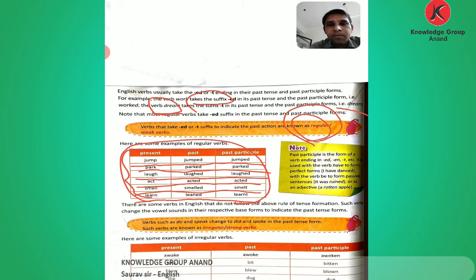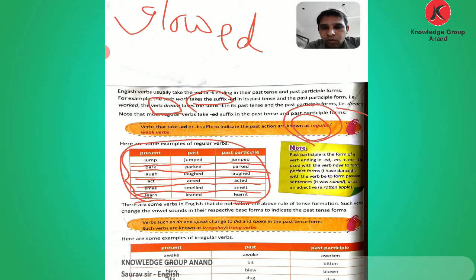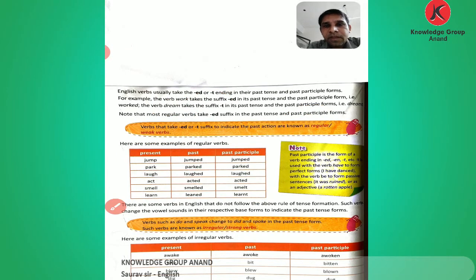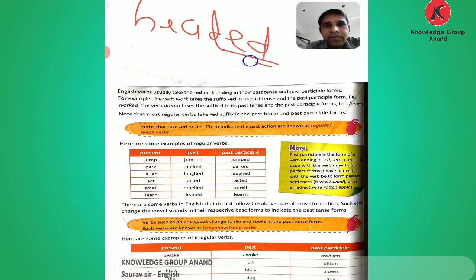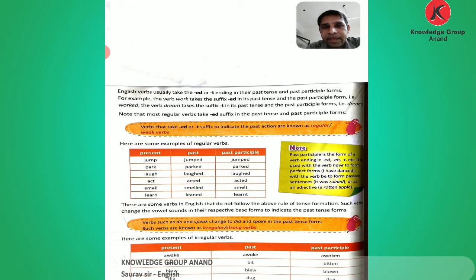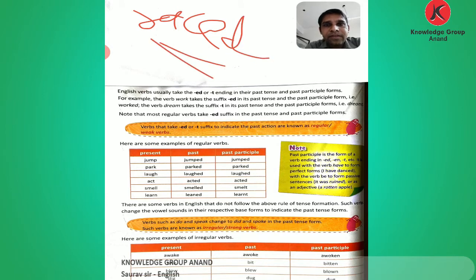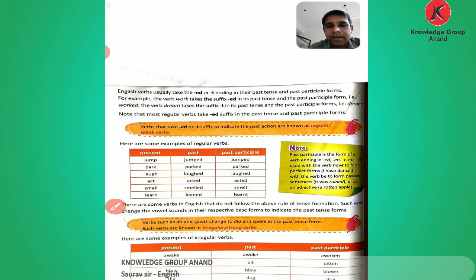Regular verbs. Some more: if given glow, the past form is glowed, in the past and past participle. If given the word head, for the past and past participle we only added ed. Then the word race: what do we add? Only d with the past form and past participle.